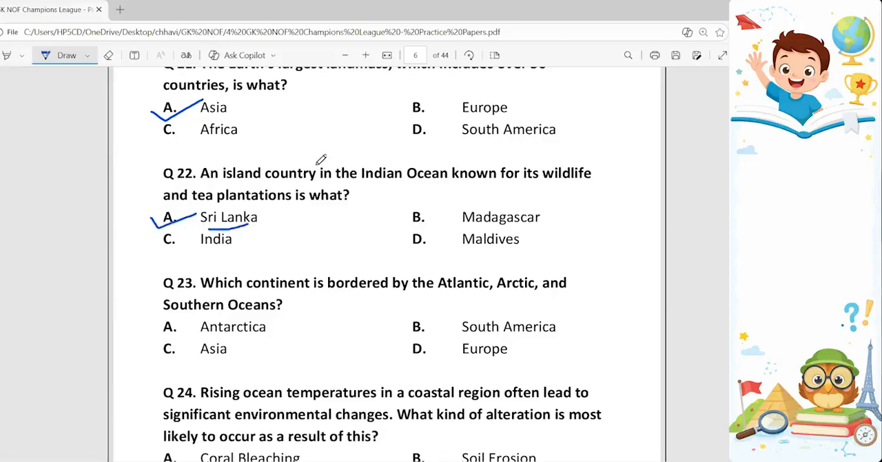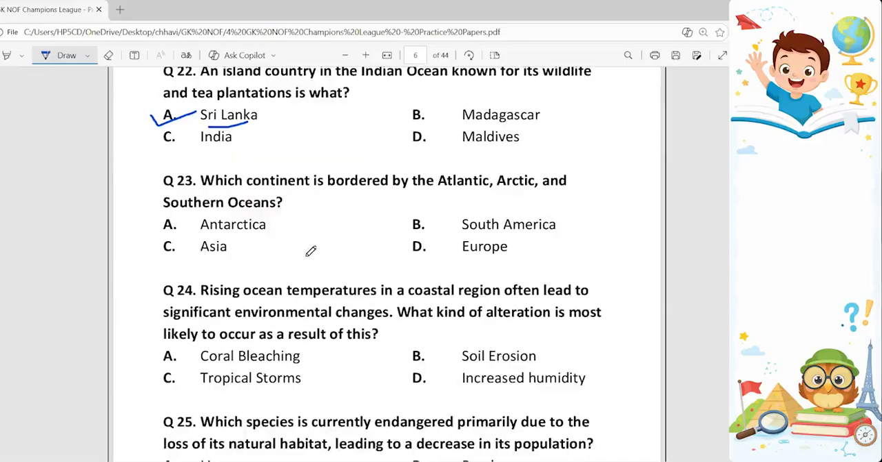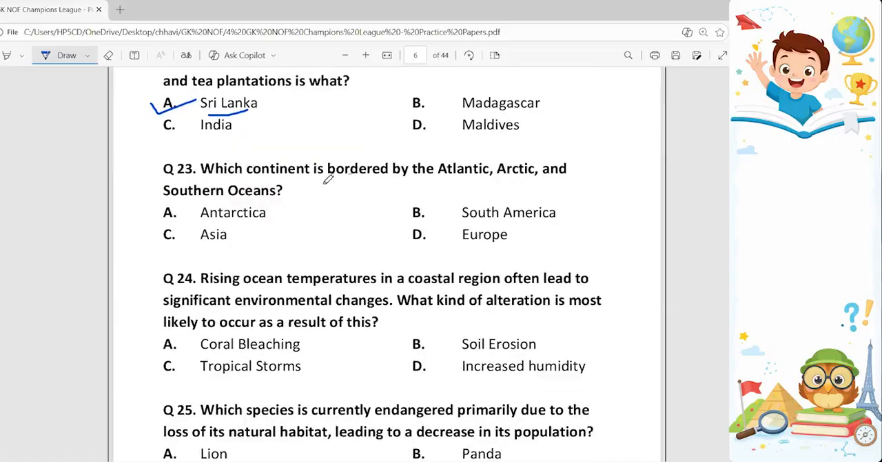Because Sri Lanka is the island country which is in the Indian Ocean and it is known for its wildlife and tea plantation. 23rd question. Which continent is bordered by Atlantic, Arctic and Southern Ocean? Again, the answer to this is option A, Antarctica. Antarctica is the continent which is bordered by Atlantic, Arctic, and Southern Ocean.